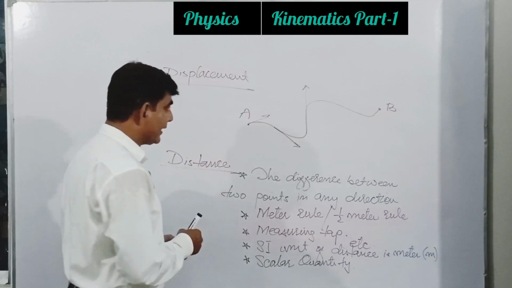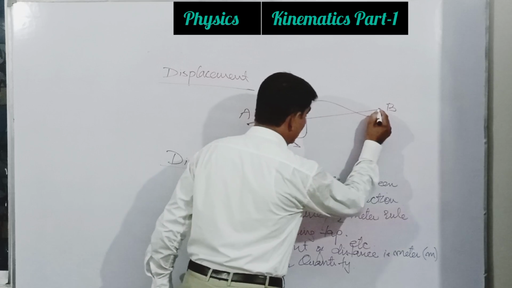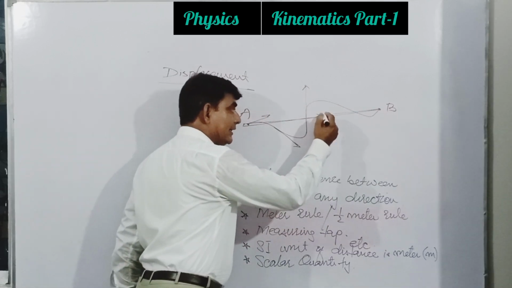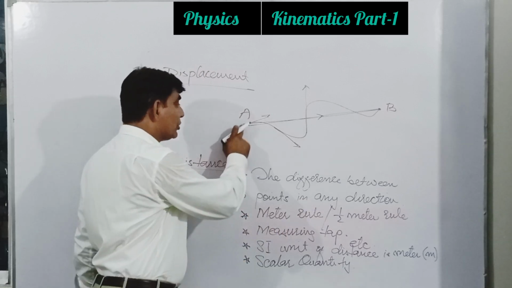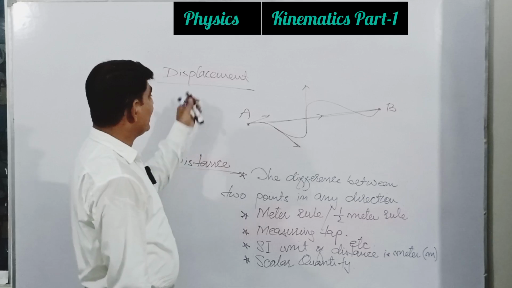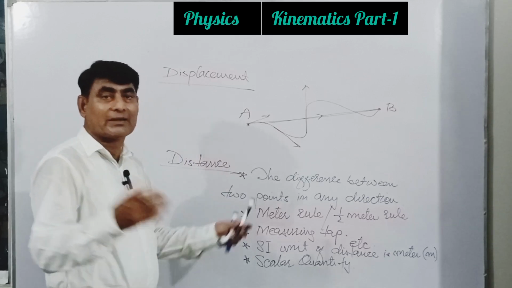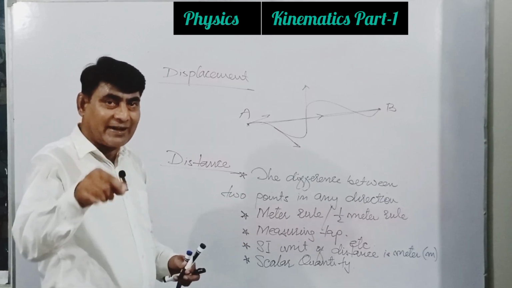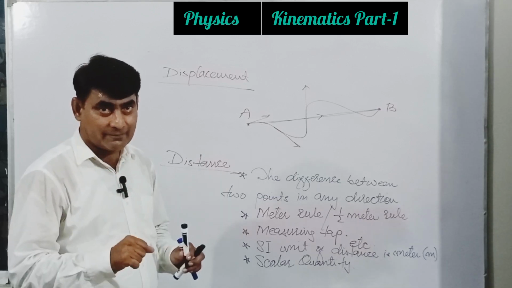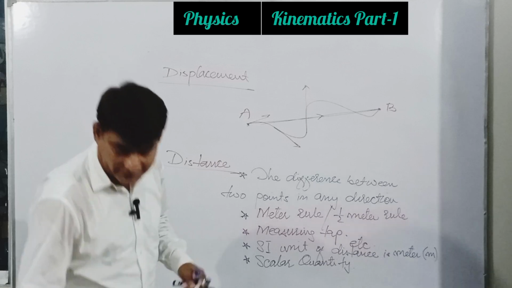Okay, now consider this one. No change in direction, in specific direction. So this one is displacement. So what would be the simple definition of displacement? The difference between 2 points in some specific direction. This is the definition of displacement.